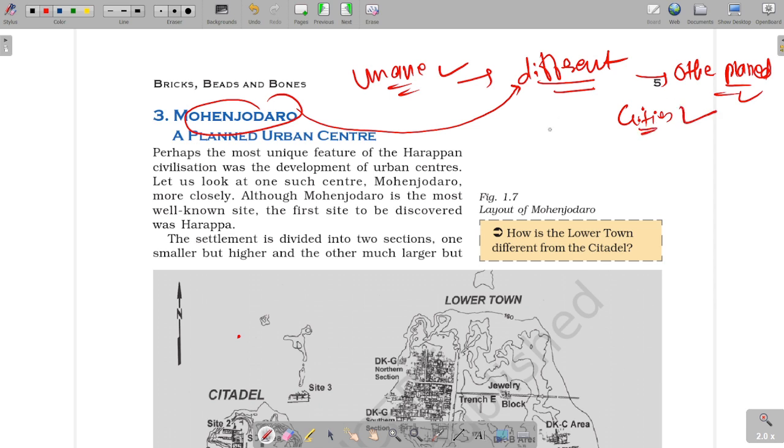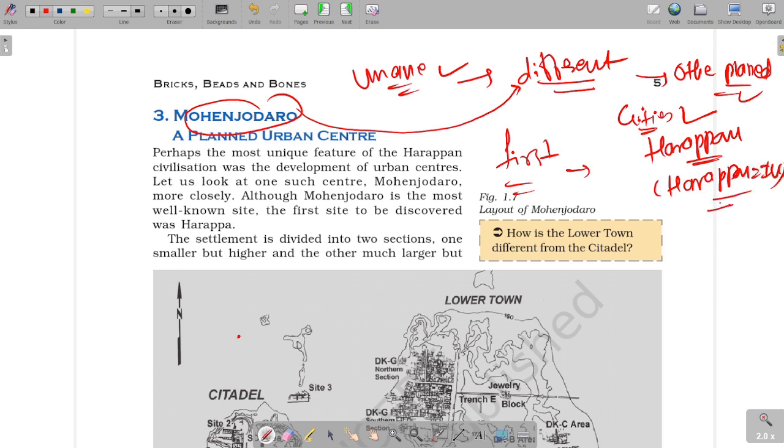Okay, then let me tell you some facts here. The first site discovered was Harappa. That is why it is also called Harappan civilization or Indus Valley civilization. These two terms are used interchangeably. The well-known site for its art, architecture, planning, etc. is Mohenjo-daro.